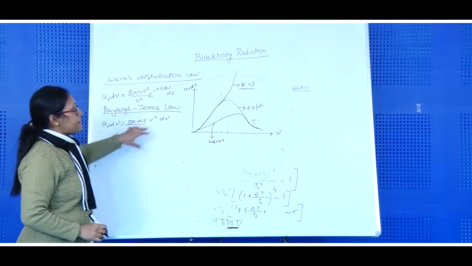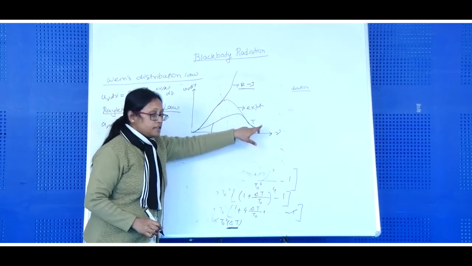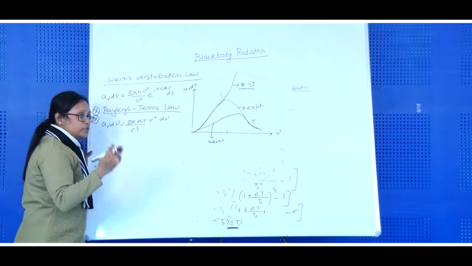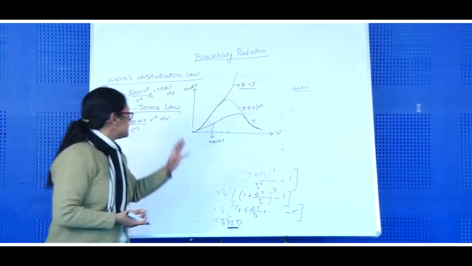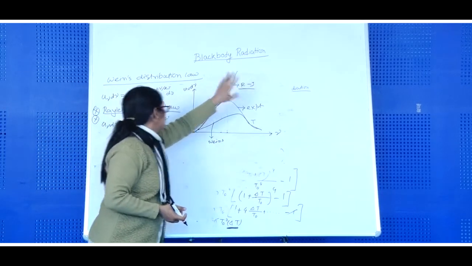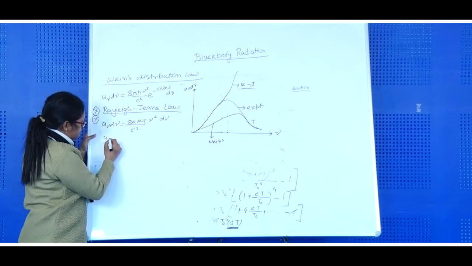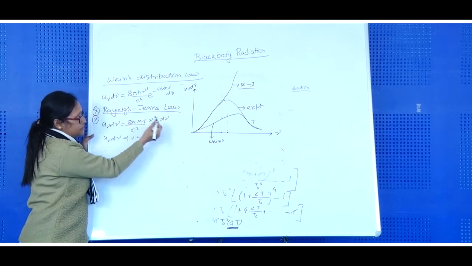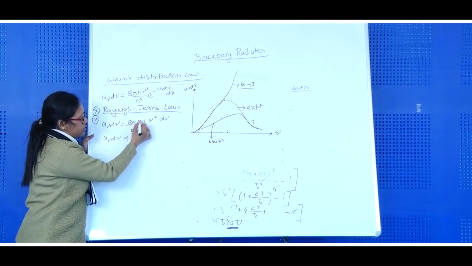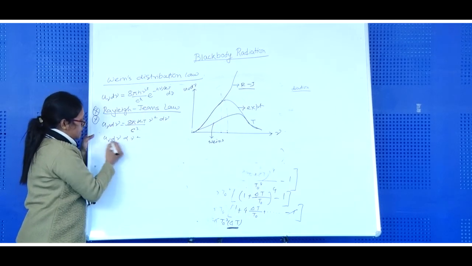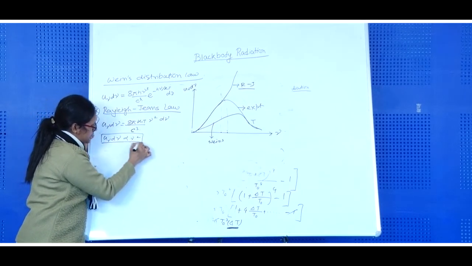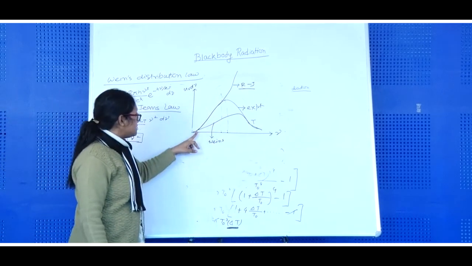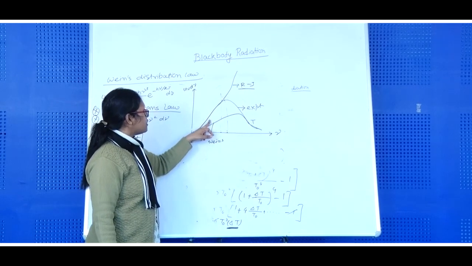Though this result does not match with the experimental result, it has very high importance because it led to the modification of classical electromagnetic theory. Now see why this is the nature of the graph. U nu d nu is directly proportional to nu square, because 8 pi k, where k is the Boltzmann constant, T is the temperature of the body, and c is the speed of light, are all constant if the temperature is constant. So it is directly proportional to nu square. That means if the nu value increases, obviously the energy density will also increase. That is why it matched with the experimental result for the lower values of nu.